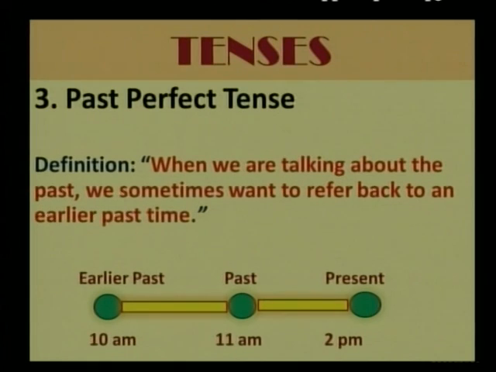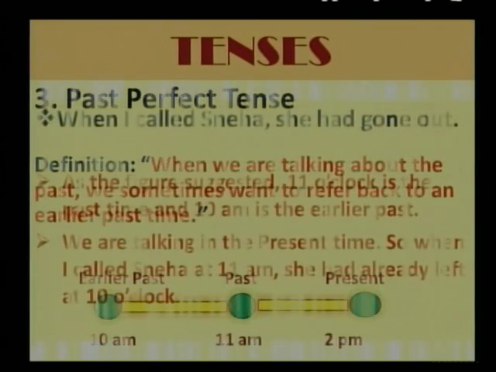When we are talking about the past, we sometimes want to refer back to an earlier past time. So two events have happened, or had happened, sorry. So earlier past is 10 a.m., 11 a.m. that is past, and 2 p.m. is present. So if we talk about something which has happened at 11, it is simple past tense we can say. But if something had happened earlier to that, that is at 10 a.m., for that we use past perfect tense.